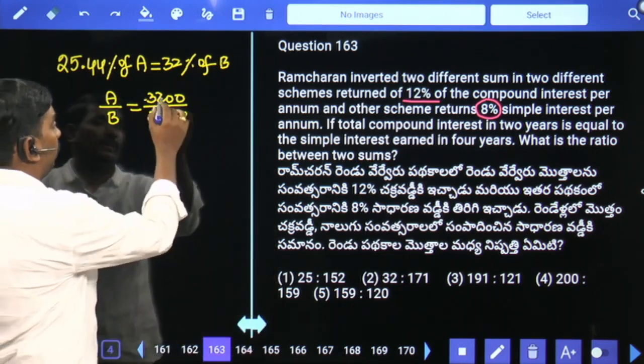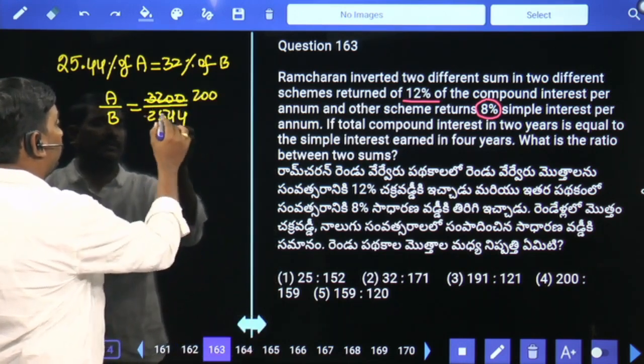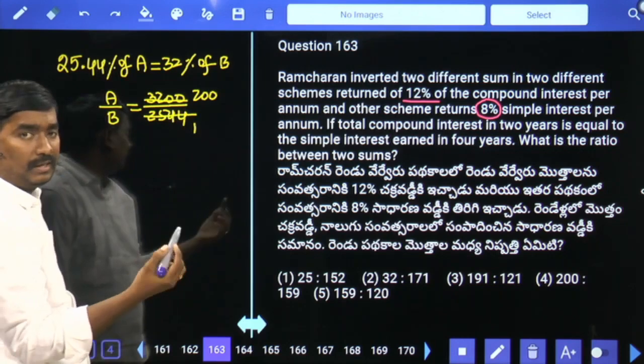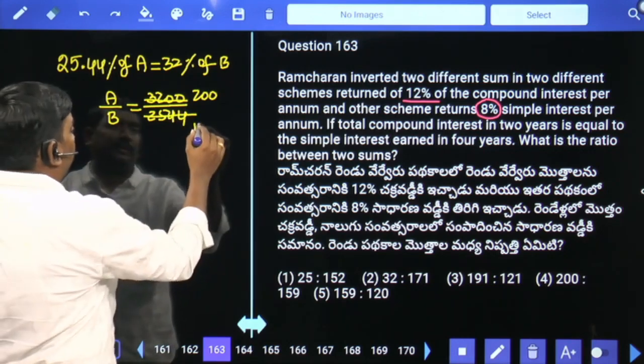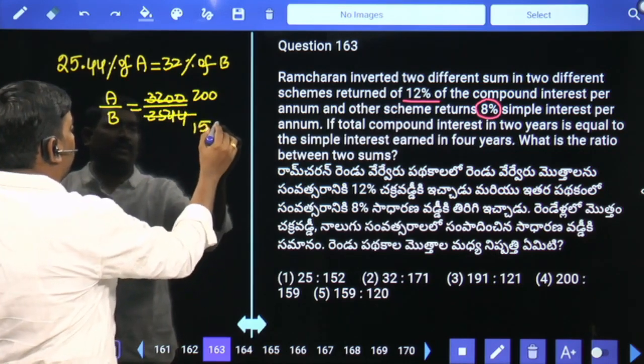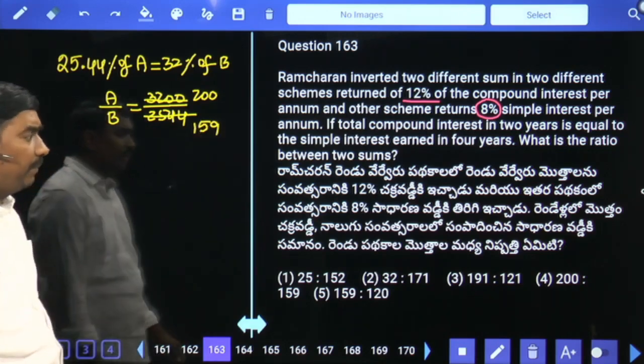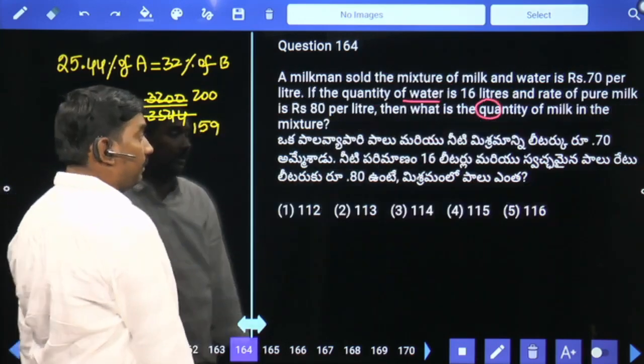Dividing by 16, the ratio is 200 is to 159. Fourth option is your answer.